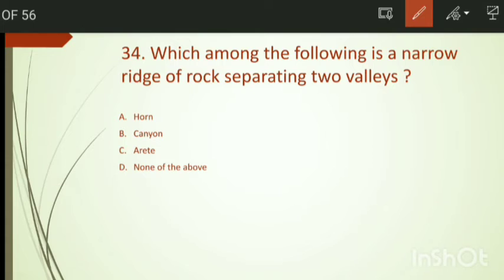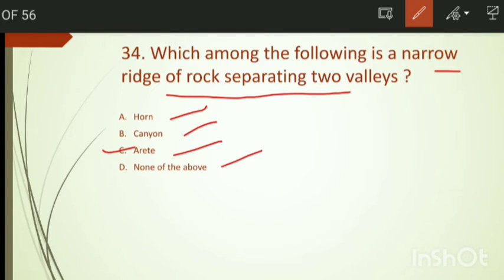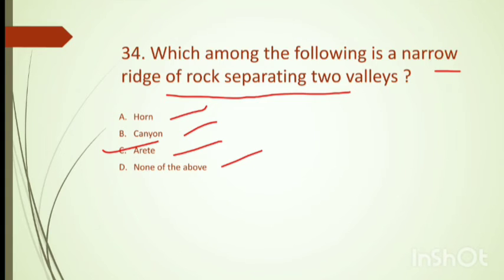Which among the following is a narrow ridge of rock separating two valleys? Options are Horn, Canyon, Arete, and none of these. The right answer, option number C, Arete.